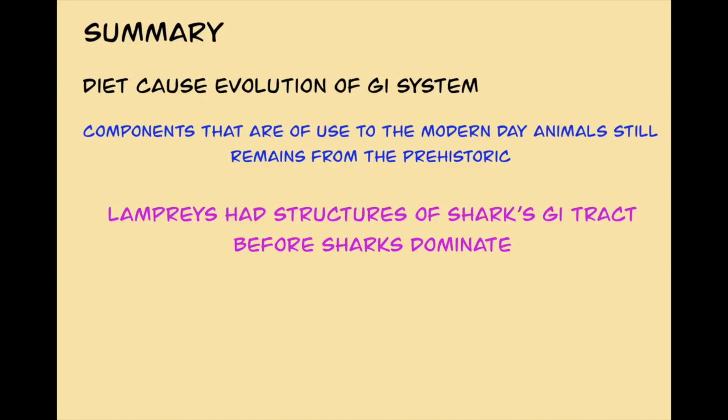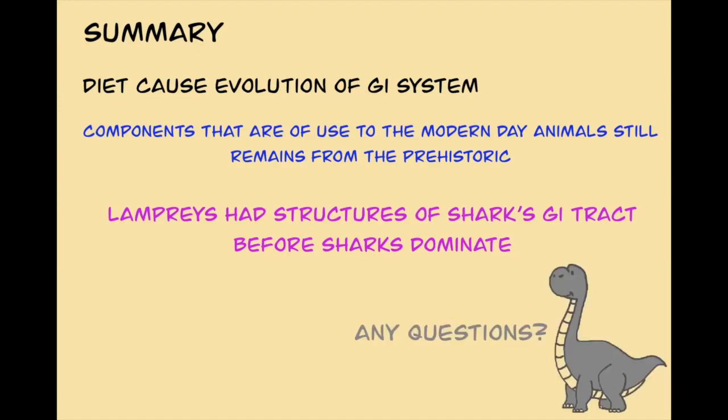However, lampreys were said to be the ones who dominated the evolution of the gastrointestinal system, where a simple digestive tract has an esophagus, a tiny stomach, and an intestine with a spiral partition. Have you seen the similarity now?